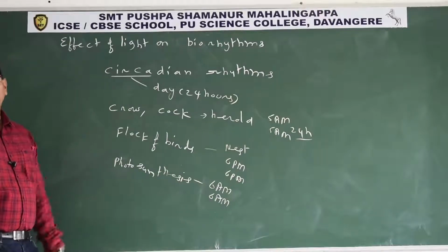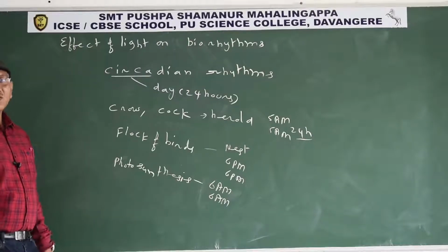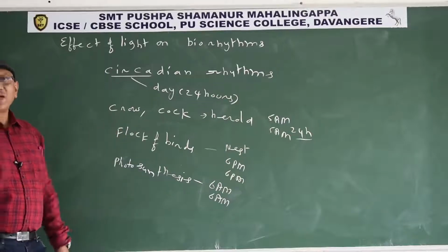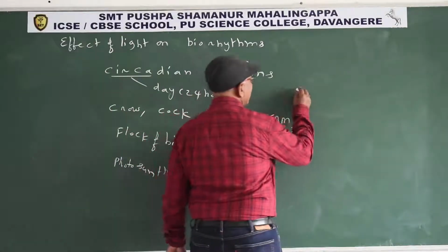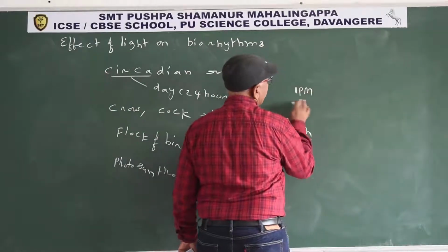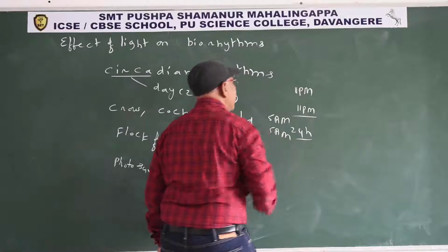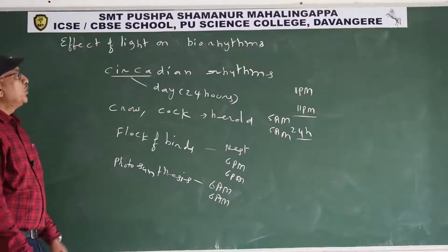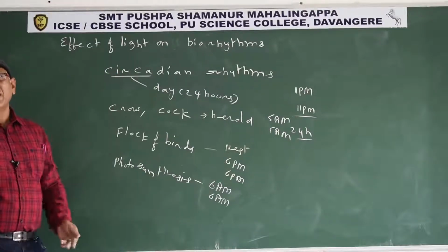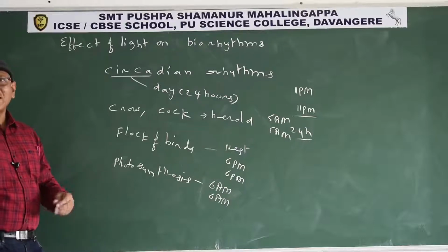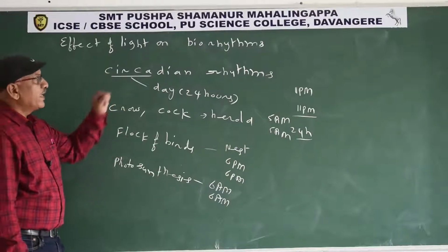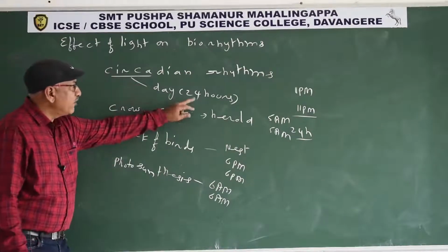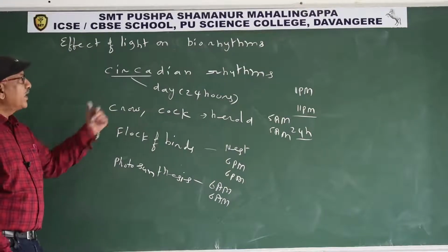Similarly, we wake from bed at a particular time, that is also a circadian rhythm. Carnivores go searching for food material at a particular time. For example, a lion goes searching for food from 11 p.m. today, tomorrow also 11 p.m. This is known as circadian rhythm. Biorhythm means in organisms some behaviors are repeated at regular intervals. Some behaviors repeated at a regular interval of 24 hours are known as circadian rhythm.